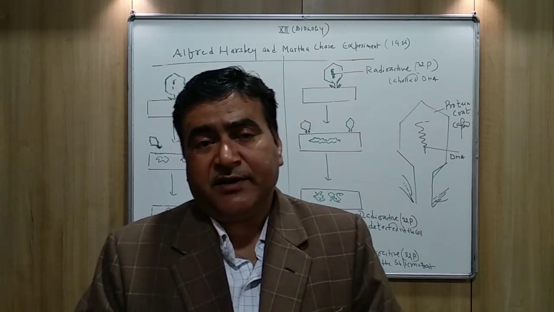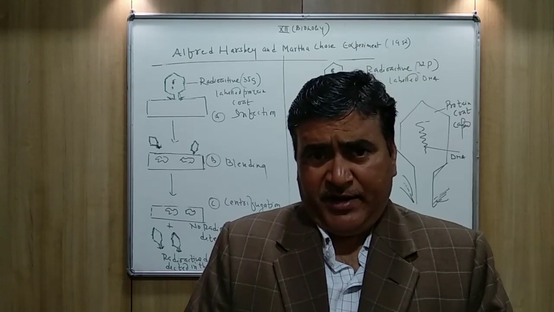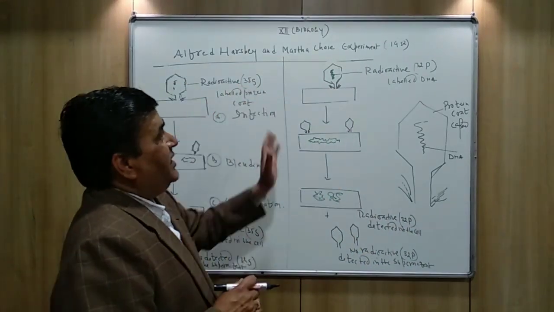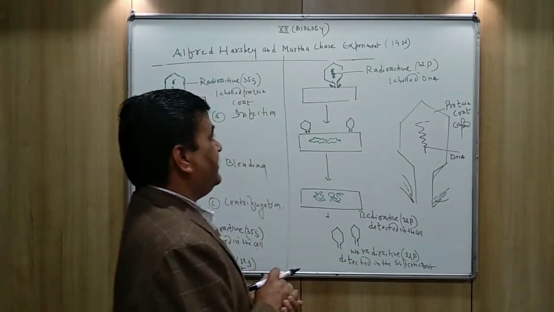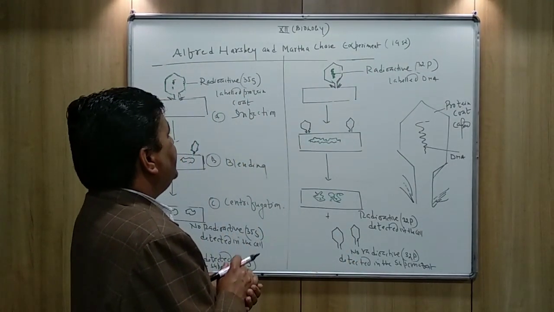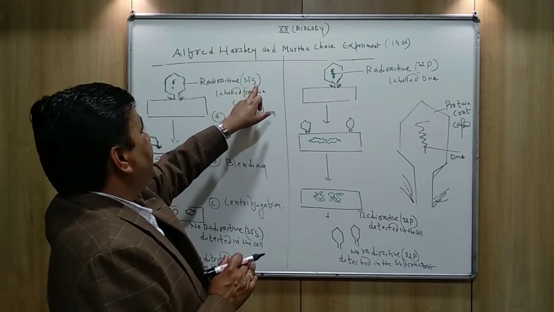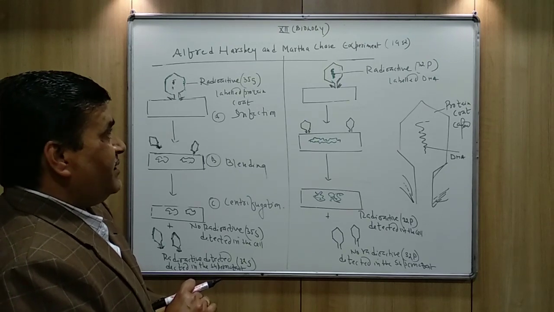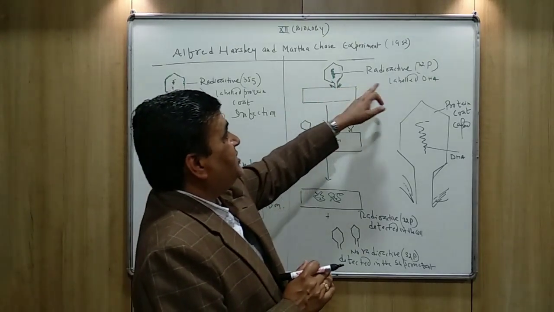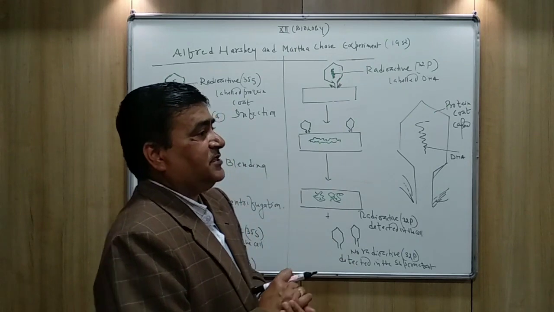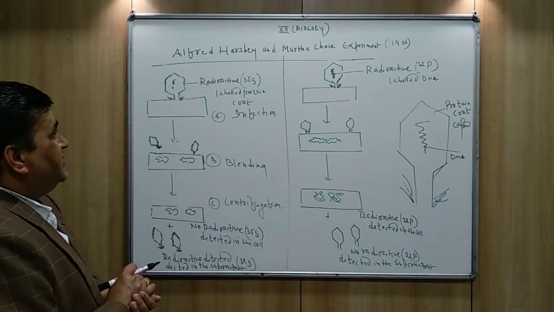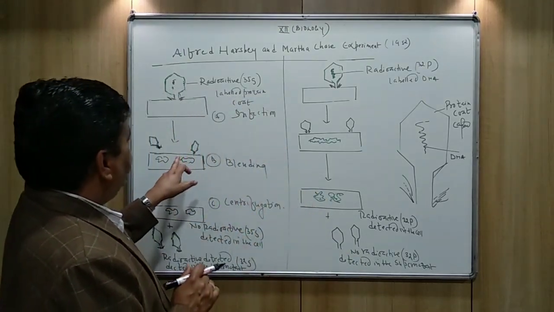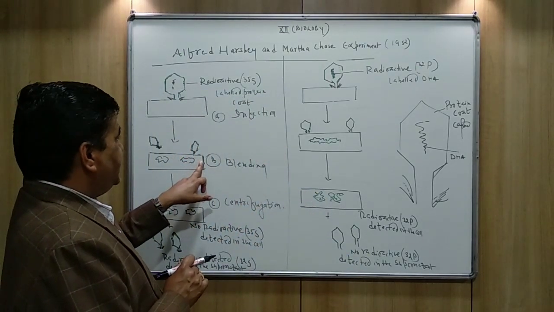They prepared the culture medium first of all. In one medium, they used 35 sulfur, while in another one they used 32 phosphate. In the medium where they used 35 sulfur, the protein coat was labeled, and in the medium where they used 32 phosphate, the DNA was labeled. Then they infected the host cell with the bacteriophages.